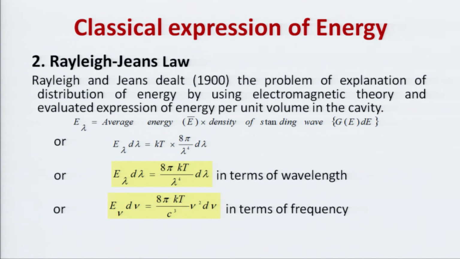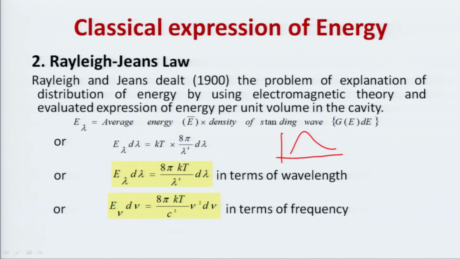Now, these two laws are the classical expressions at that time. All the scientists, having these laws, tried to explain the whole thing with the help of these formulas, because in the graph we have already seen that the value first increases and then decreases. So that must be described with the help of this theory. The value of E lambda d lambda must increase with increase in lambda and then decrease.